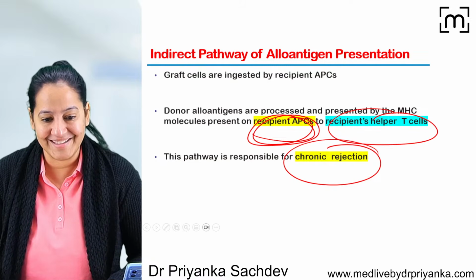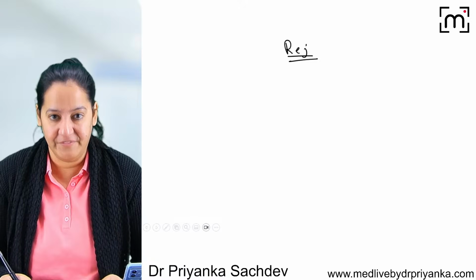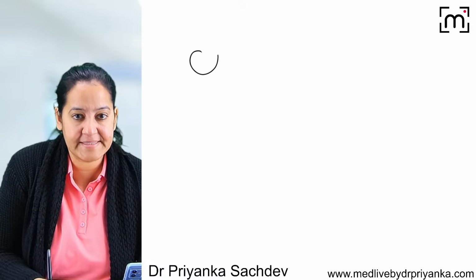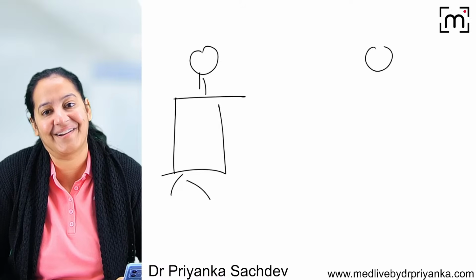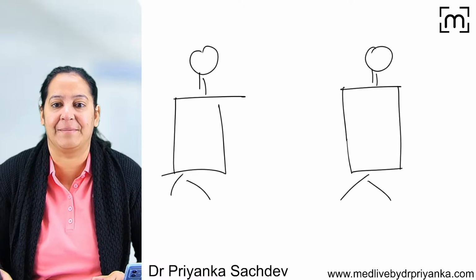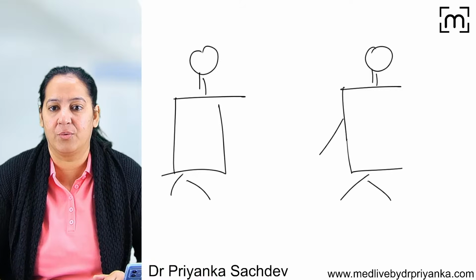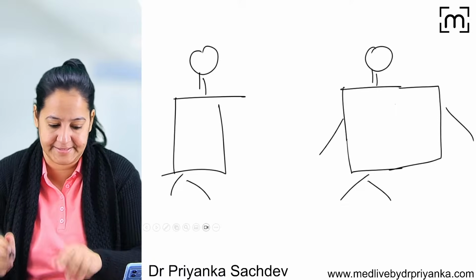How many of you got it? Can I summarize? Let me summarize. So let me tell you the rejection of the graft. The three types of rejection we will see. Okay. You have to understand there is a donor who is giving the graft, and there is a recipient who is receiving the graft. So let me draw the recipient. Okay, so this is a donor and here you can see this is a recipient. The donor's body, the recipient's body.